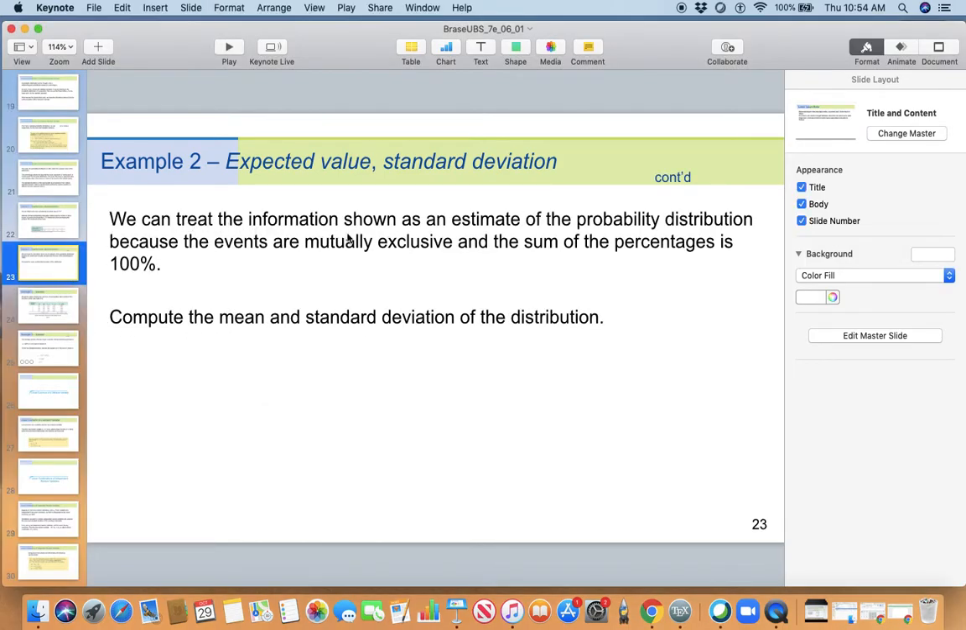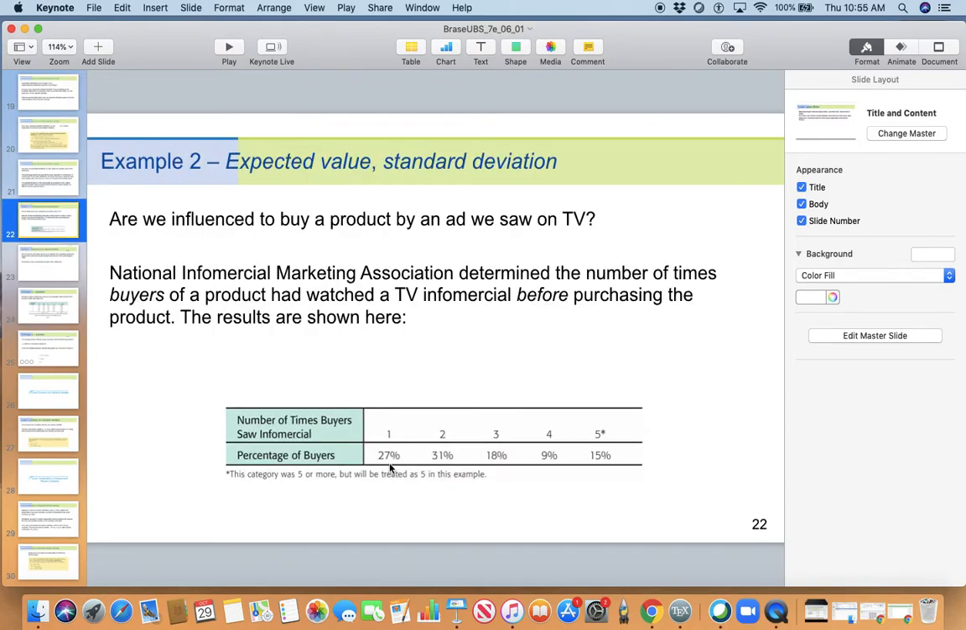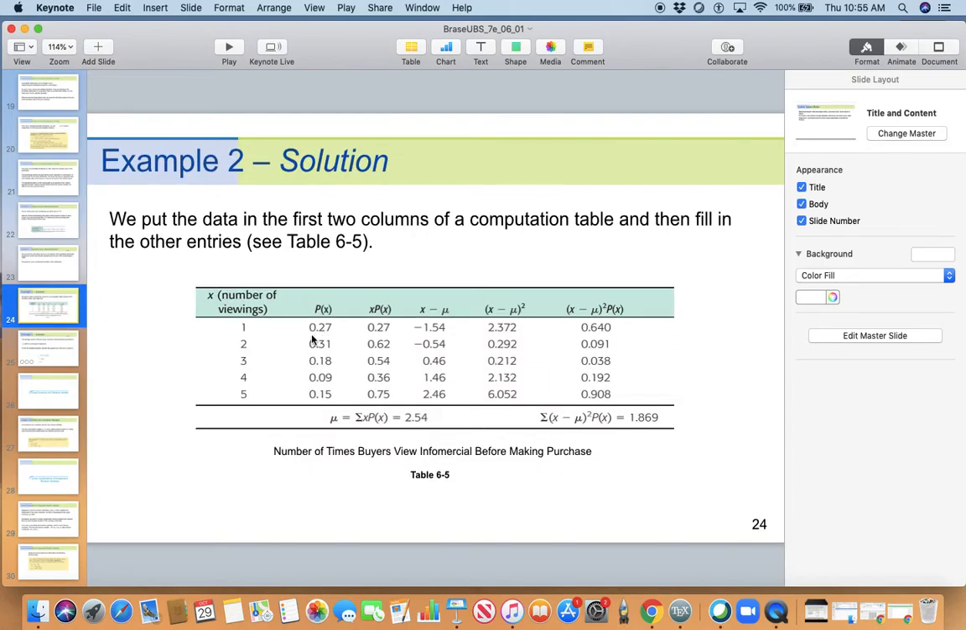Okay, we can treat the information shown as an estimate of the probability distribution because the events are mutually exclusive and the sum of the percentages is 100%. So compute the mean and standard deviation. Notice you had initially the percentage of buyers. Now you convert it to decimals and that is your probability. Number of viewings and their respective probability.